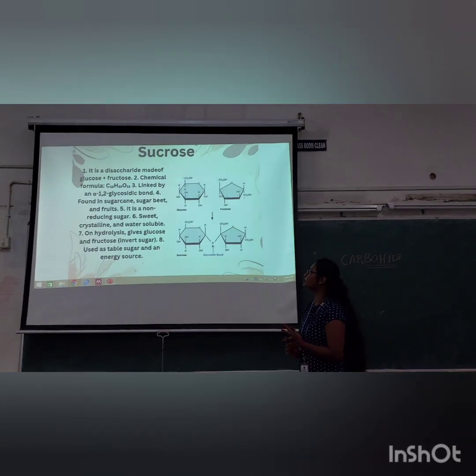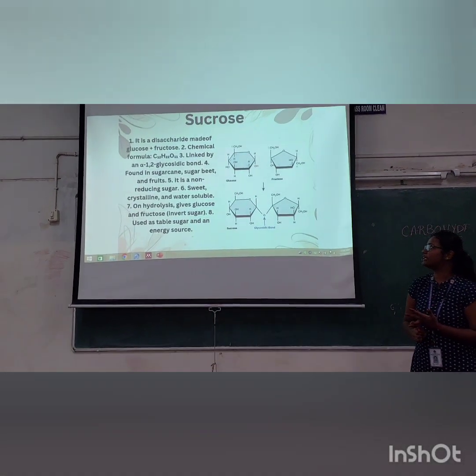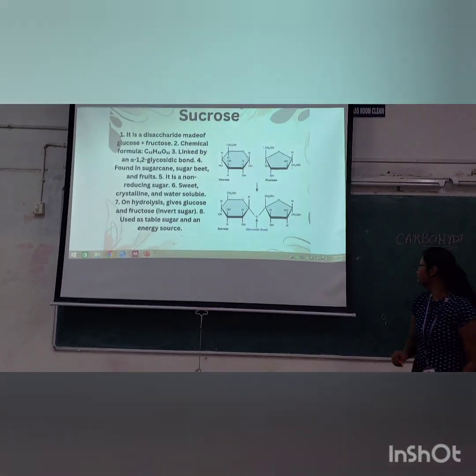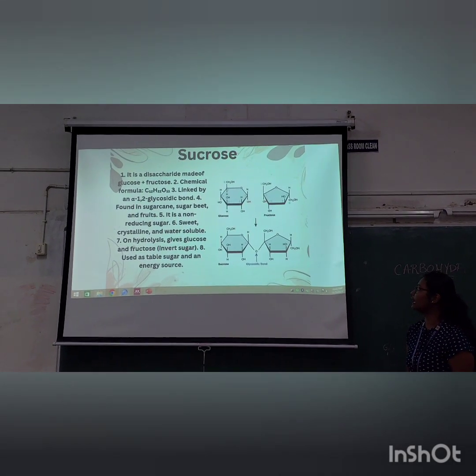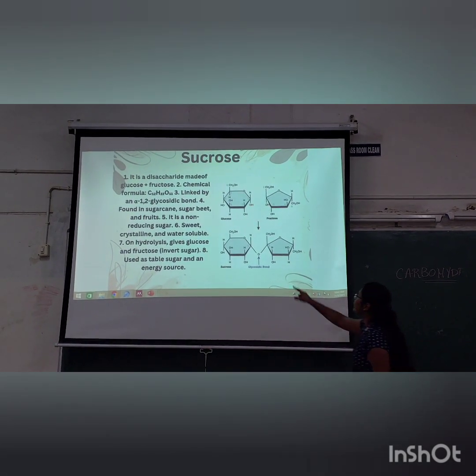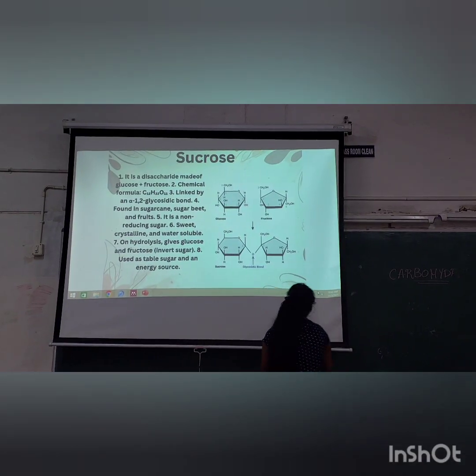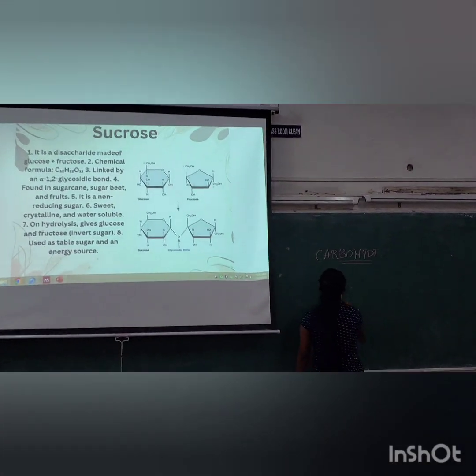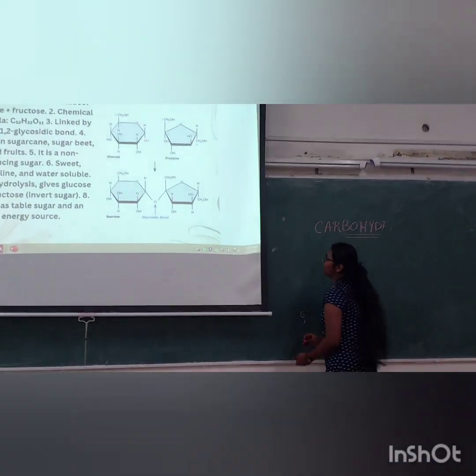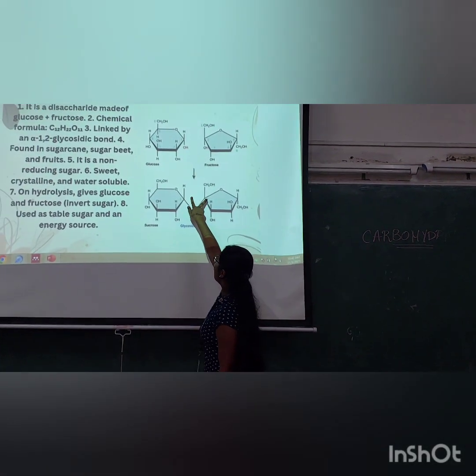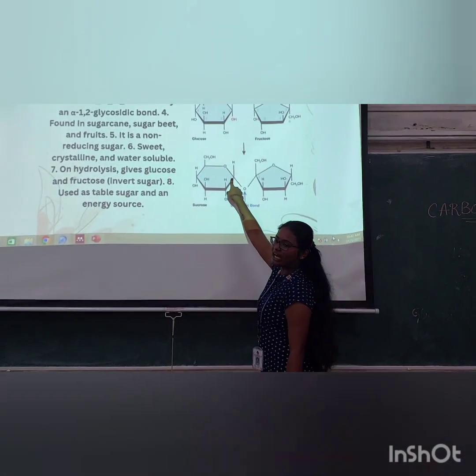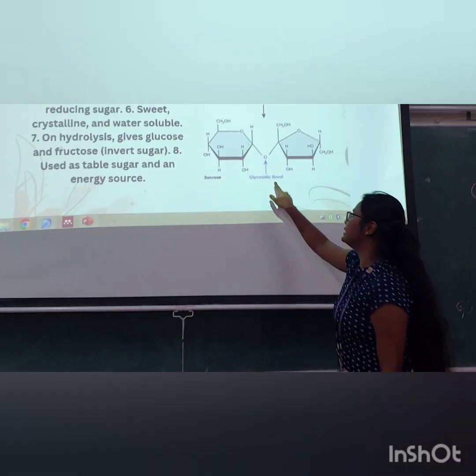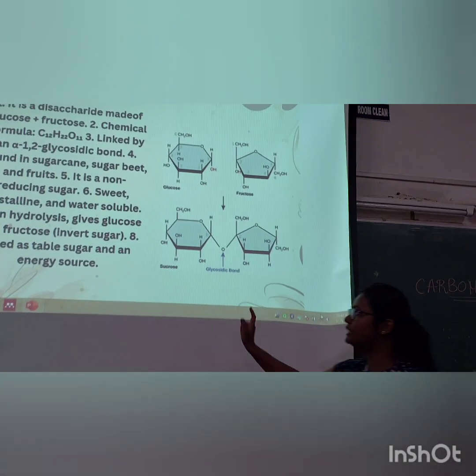Chemical formula of sucrose is C12H22O11. Next, linked by alpha 1,2 glycosidic linkage. This is the alpha, this is the alpha 1,2 linkage, that is the glycosidic bond that can be seen.